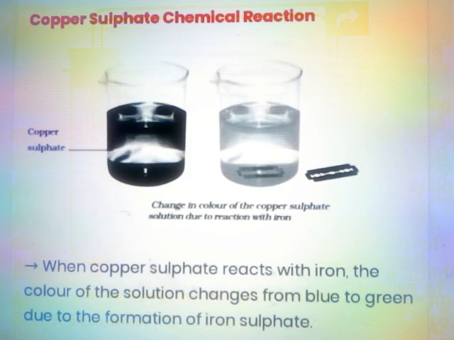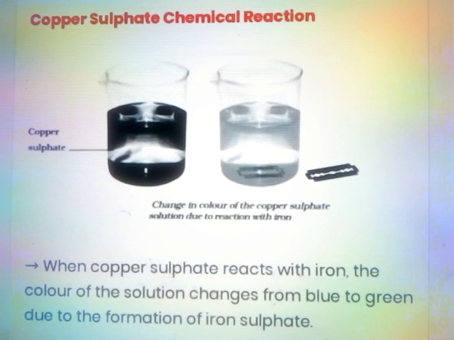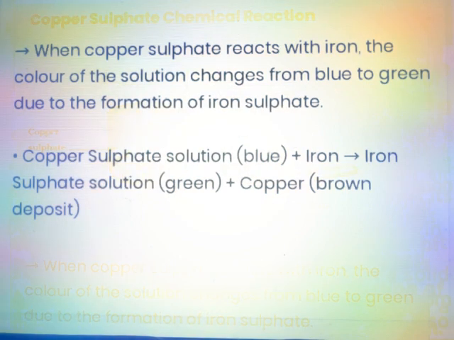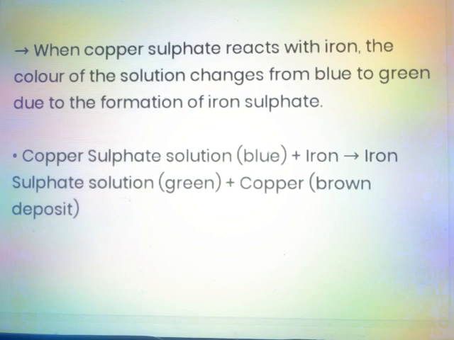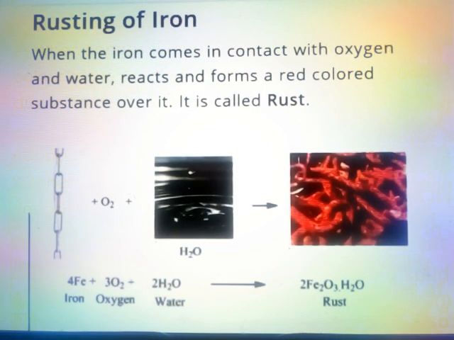Copper sulfate chemical reaction. When copper sulfate reacts with iron, the color of the solution changes from blue to green due to the formation of iron sulfate. Copper sulfate solution plus iron is equal to iron sulfate solution plus copper. Rusting of iron. When the iron comes in contact with oxygen and water, it reacts and forms a red color substance over it. It is called rust.